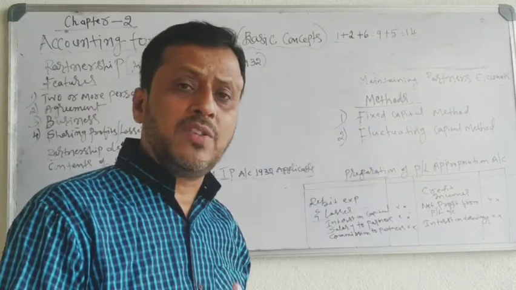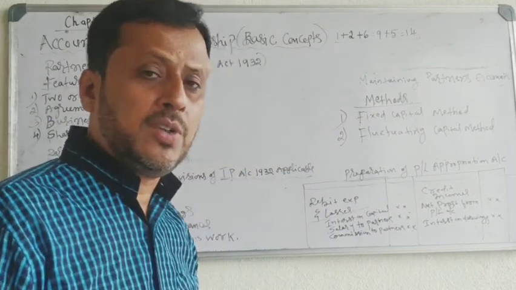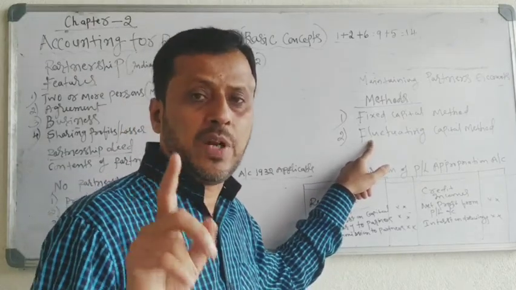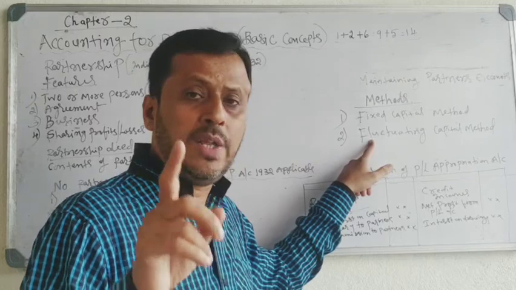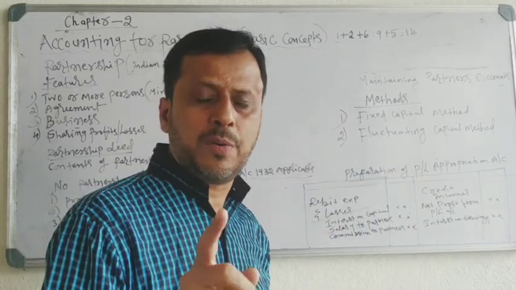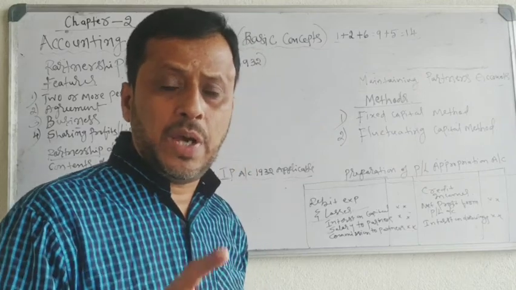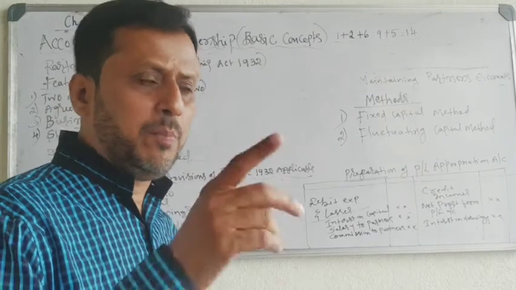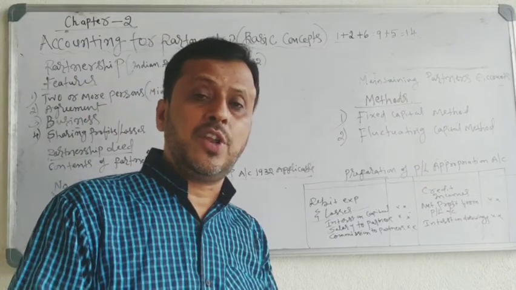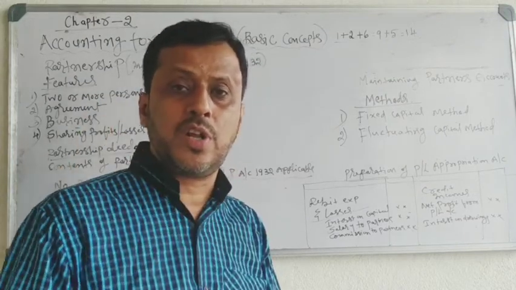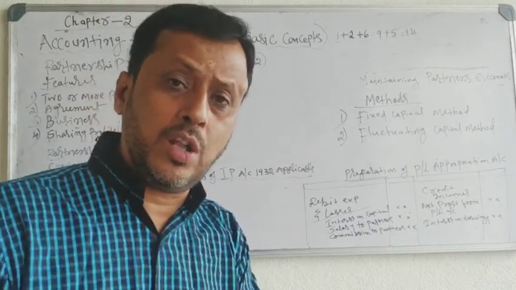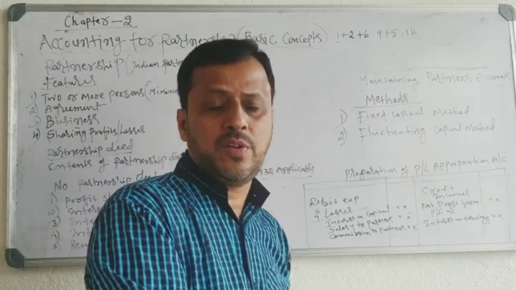Why will the capital balance of partner change? Because in this method, only one partner's account is maintained. That is partner capital account. Only partner capital account is maintained, no current account. Capital balance of partner is recorded in partner capital account, and all other entries like interest on capital, interest on drawing, salary, commission, share of profit, all other entries are also recorded in partner's capital account.